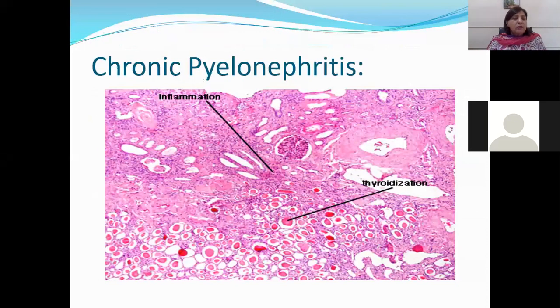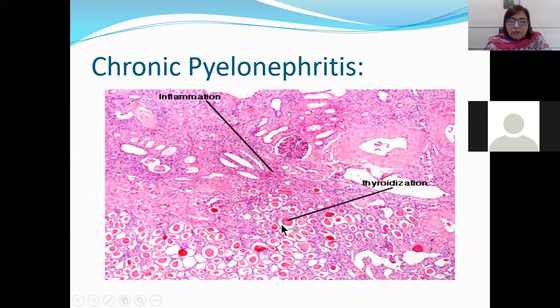I'll show you the slides. So these are a few slides which I'm showing you, and these are your OSPE slides. They are often given to the undergraduate in the OSPE examination. Okay. You see, this is the slide of chronic pyelonephritis. You can see interstitial inflammatory infiltrate, which has destroyed the tubules as well. One glomerulus is there, which is preserved.